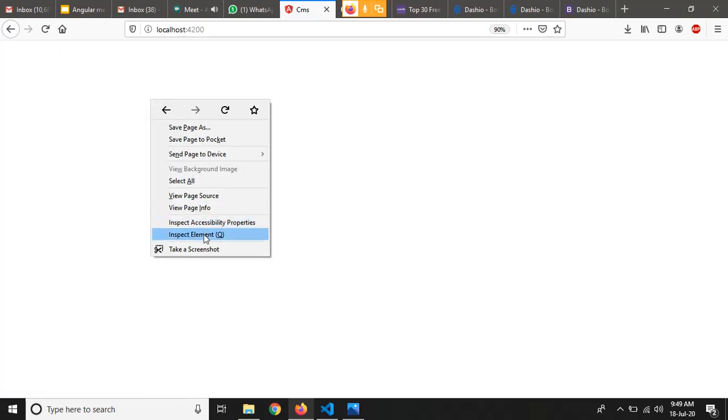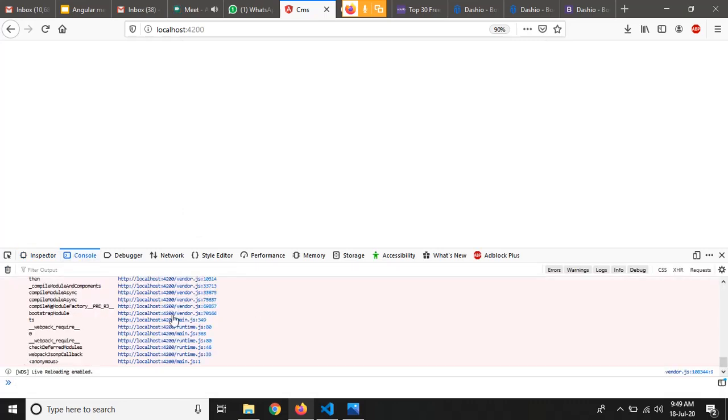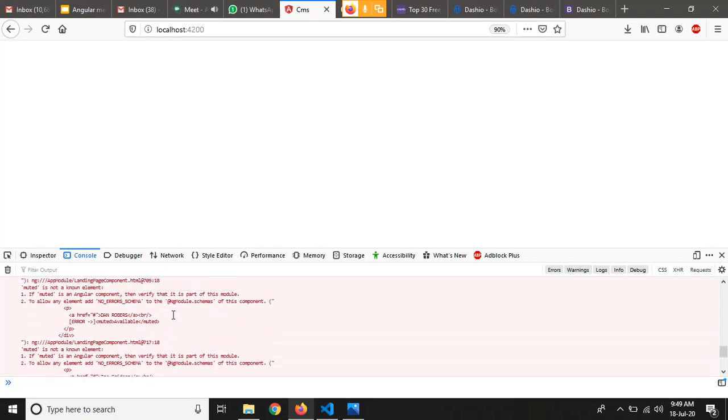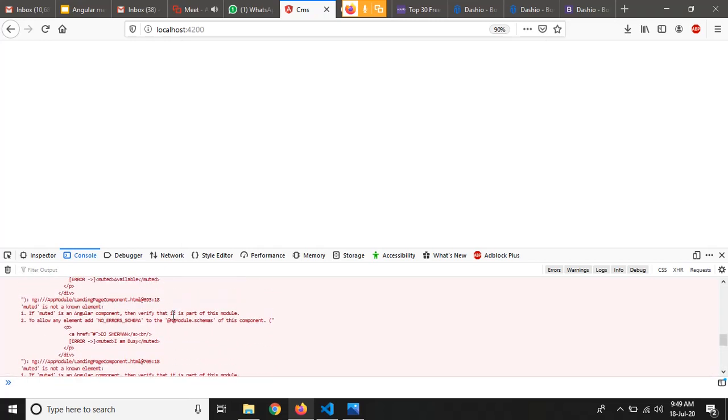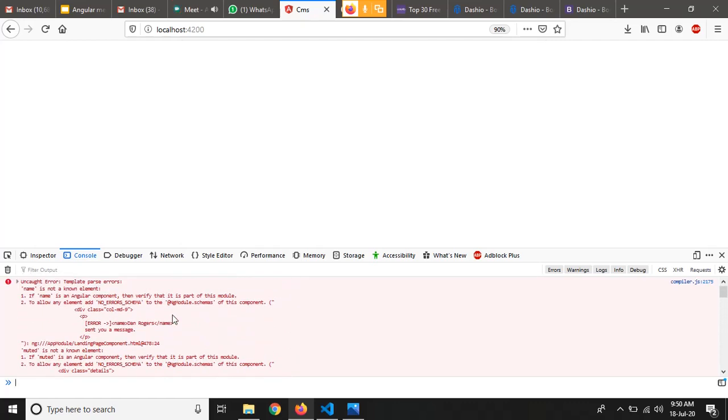So if we go to this CMS now, we can see it is not working. So let's go to inspect and see what the error is there. There is a syntax error.